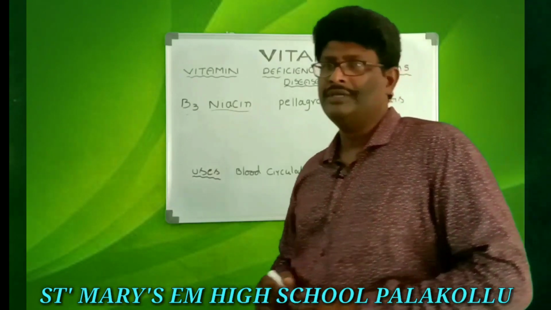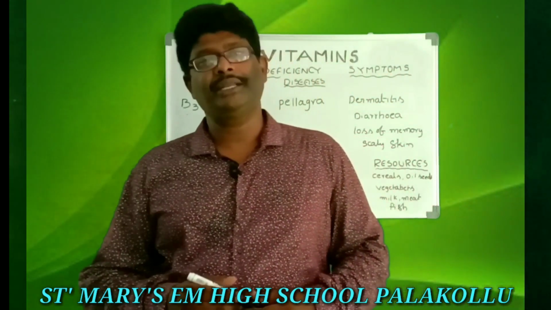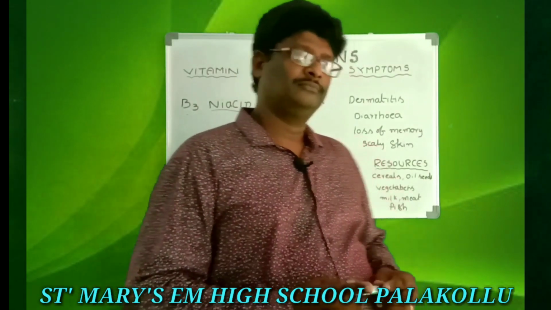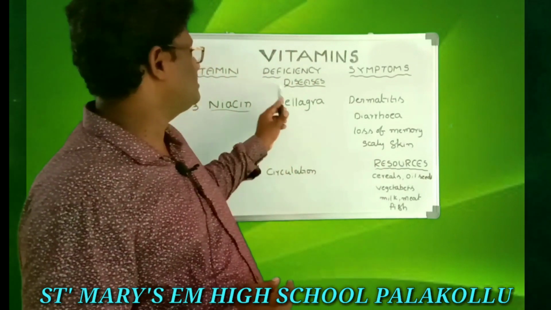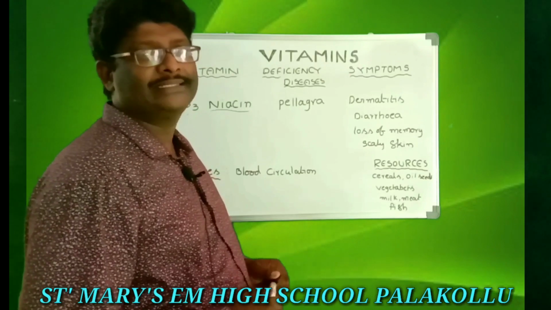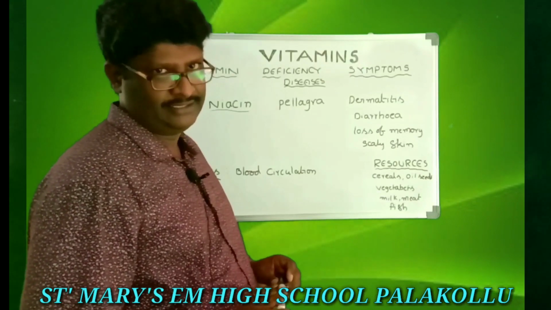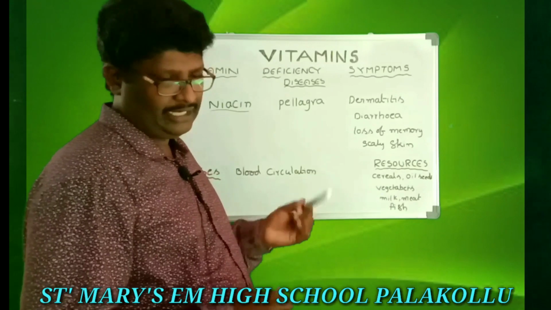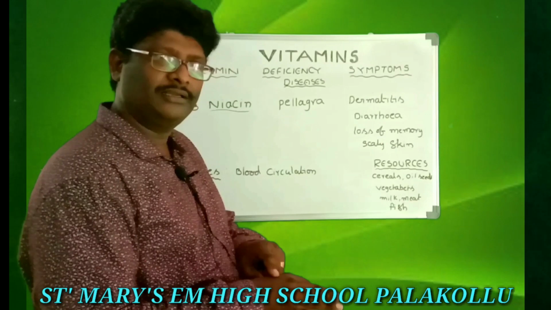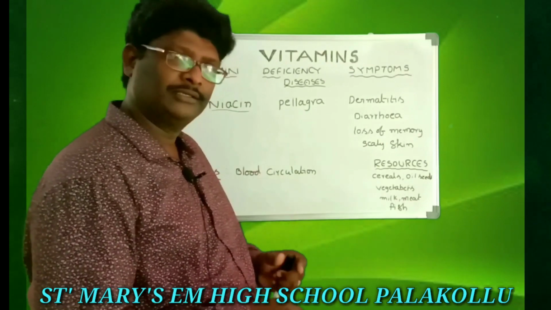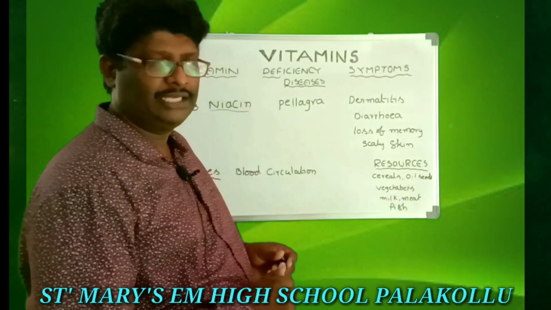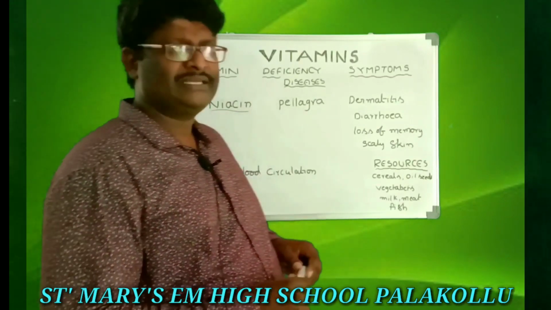One who does not have the required quantity of B3 vitamin in their body suffers from a disease. The disease is called pellagra. Pellagra is a type of skin disease. One who is suffering from pellagra, their skin becomes red in color, the total body. That is the main disease from the deficiency of B3 vitamin. Some symptoms are also there.